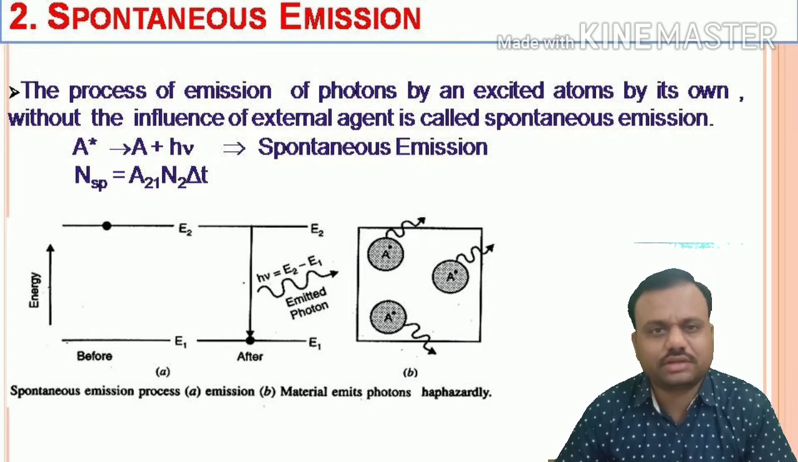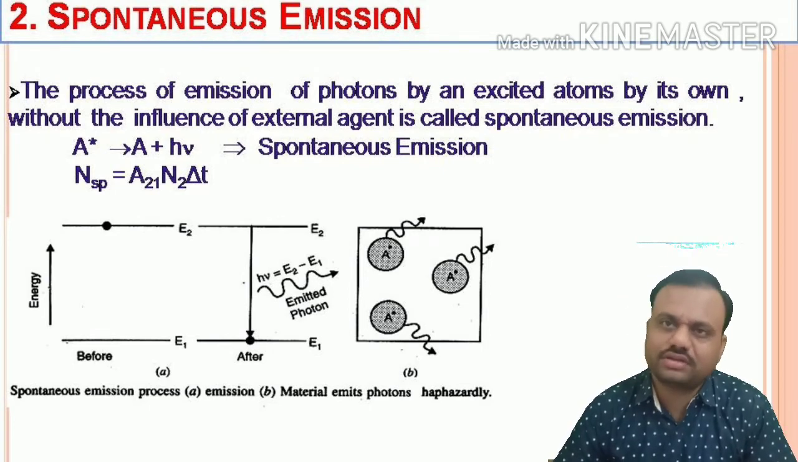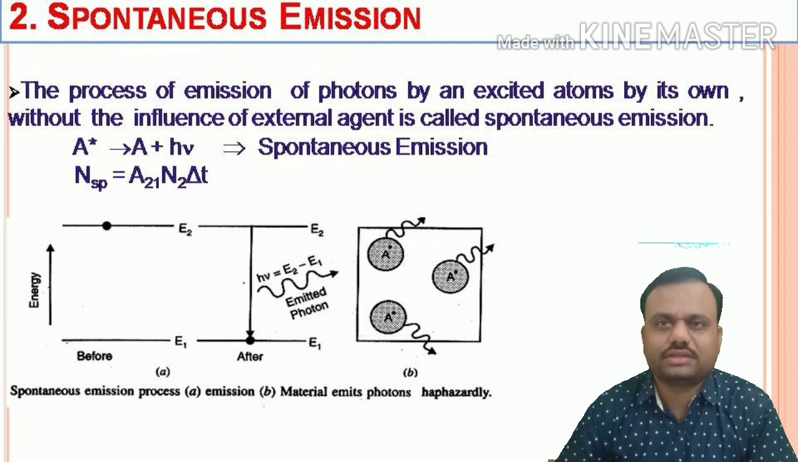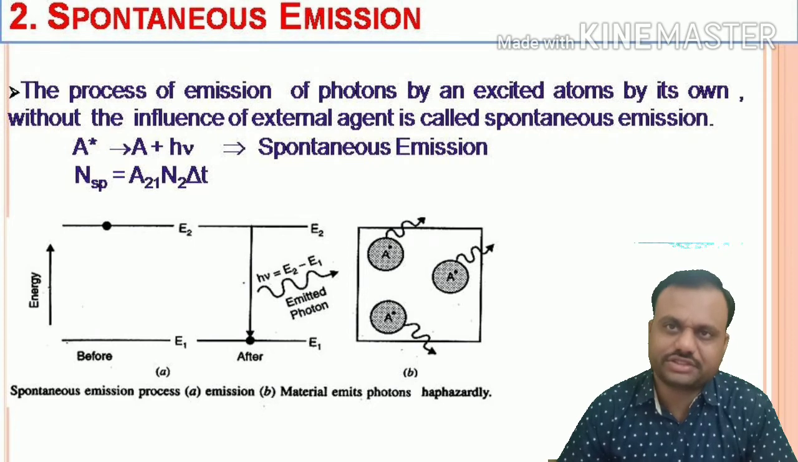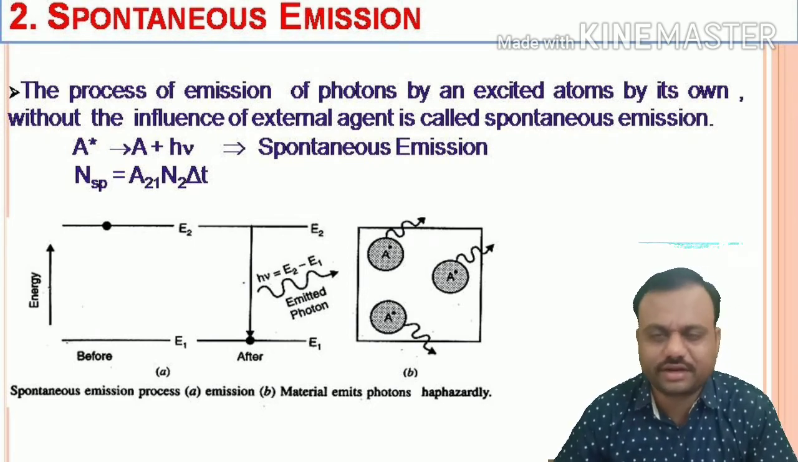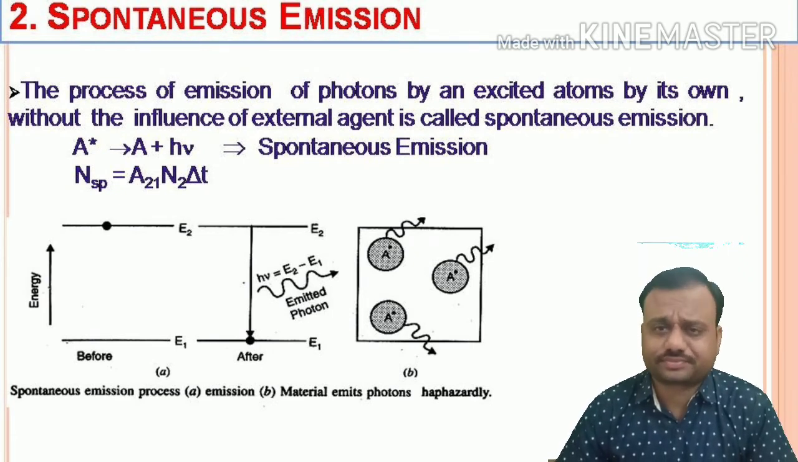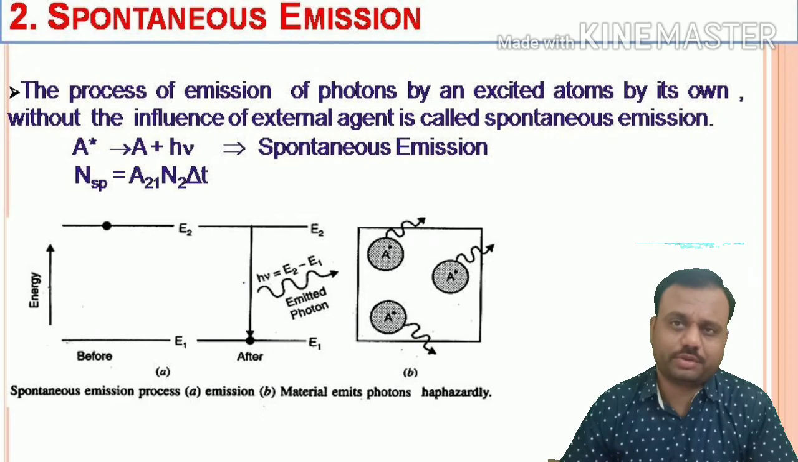Friends, in spontaneous emission we obtain light radiation, but all the photons move in random directions. That's why we can easily see that concept in a diagram where all the photons are moving in different directions, and this process is not a controllable process.